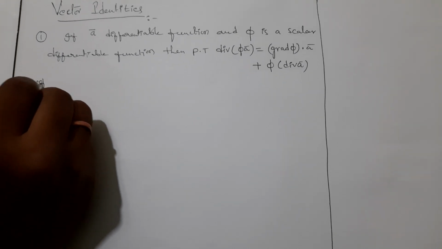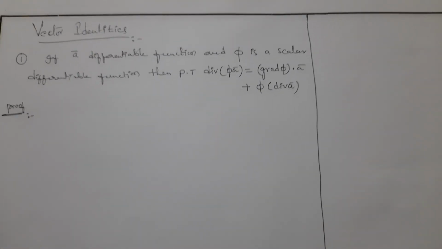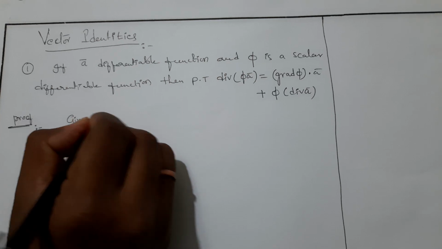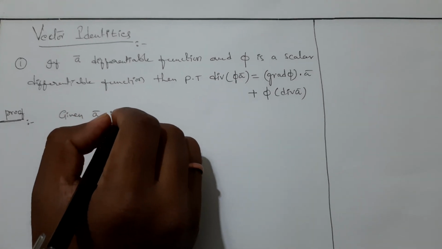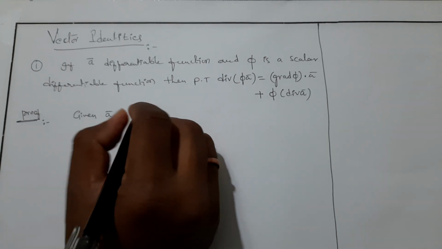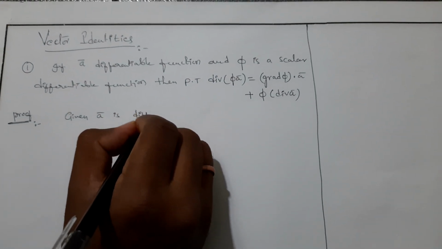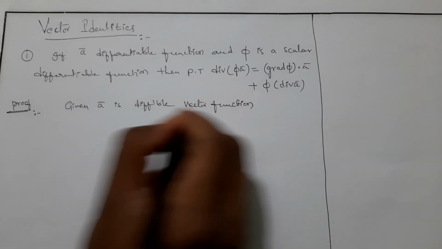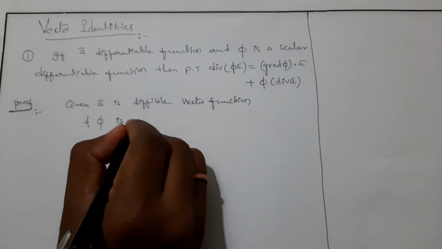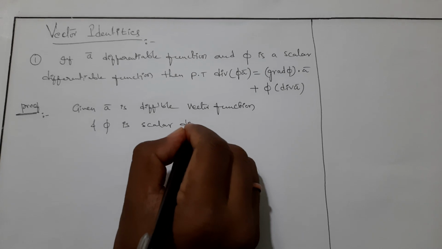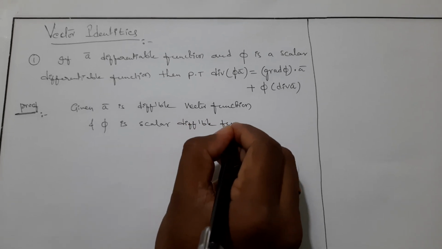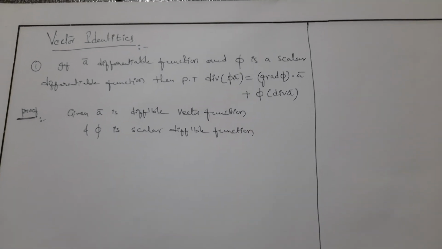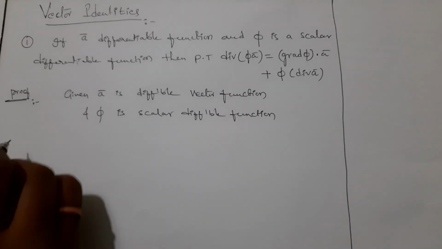Proof: Given a bar is a differentiable vector function and pi is a scalar differentiable function, we have to prove that divergence of pi a bar is equal to grad pi dot a bar plus pi into divergence of a bar.